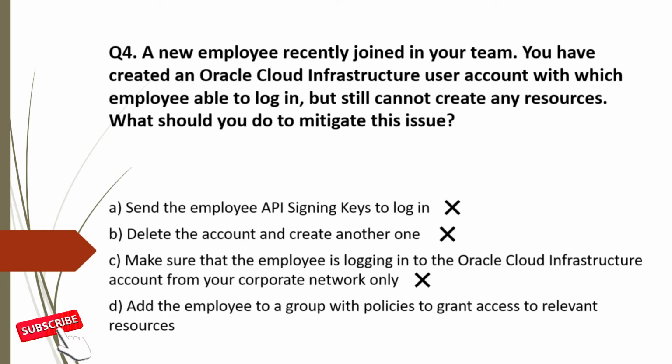Option D. Add the employee to a group with policies to grant access to relevant resources. This is correct. At first, you need to add the user to a group with policy so that the user can access the relevant resources. So the correct option for question 4 is option D.